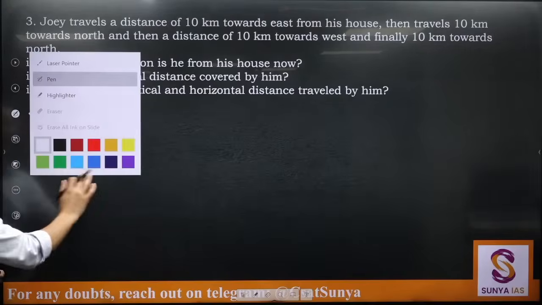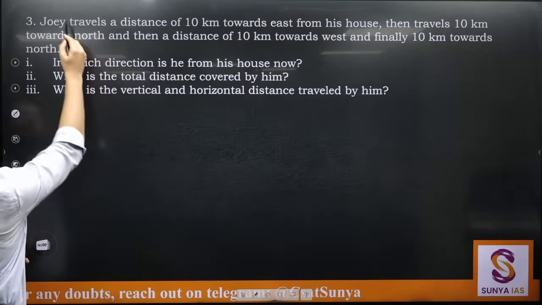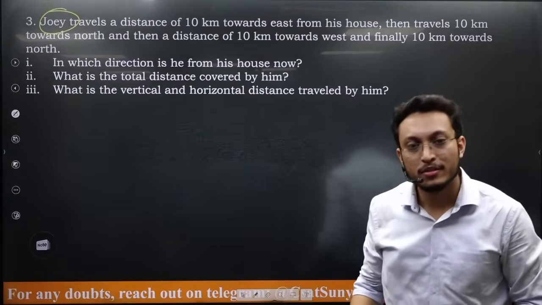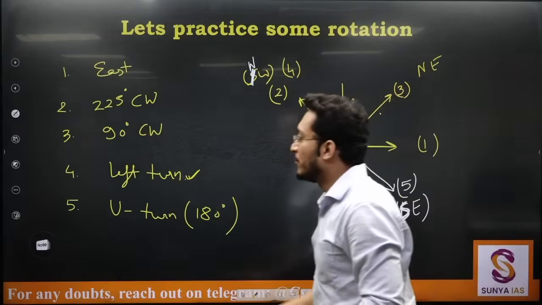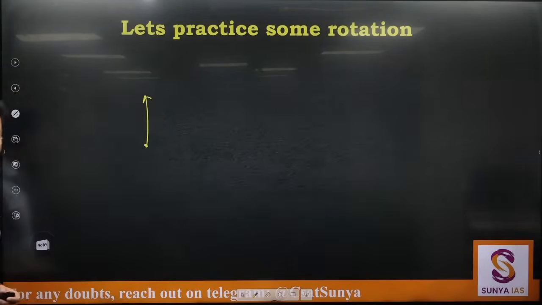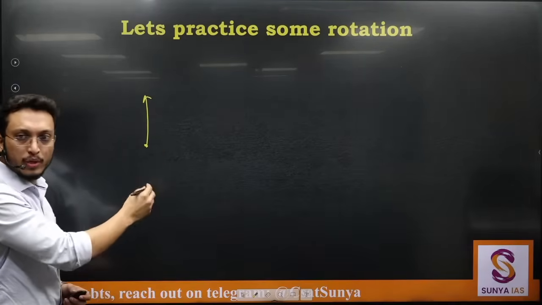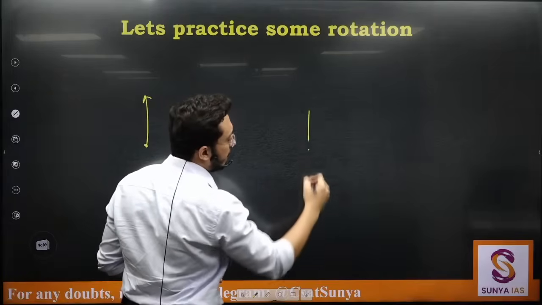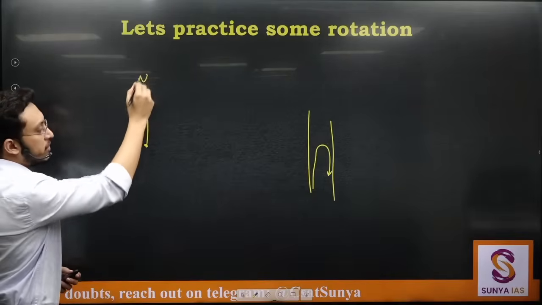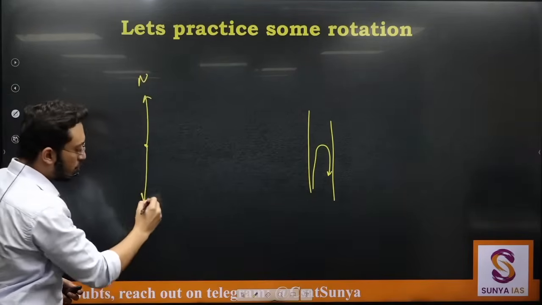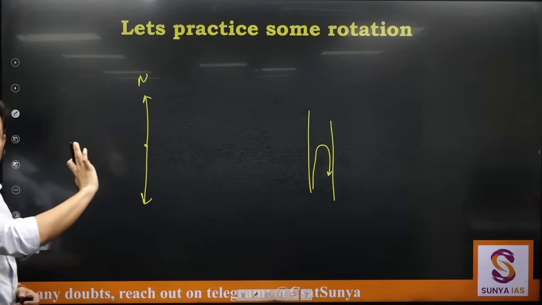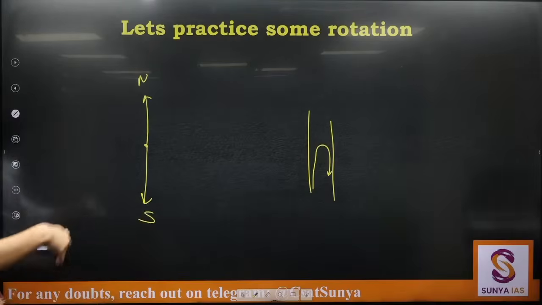Let's try this one. Now you will find all the characters of Friends in my question. U-turn: see, a U-turn is completely a 180 degree turn. So let's say a person is facing north, if he is taking a U-turn, a U-turn is a completely opposite turn. While driving, if you are taking a U-turn, that means you are going opposite. So from north if he is taking a U-turn, he will go towards south. Now it can be either clockwise or anti-clockwise, both work, so this is just the opposite of it.